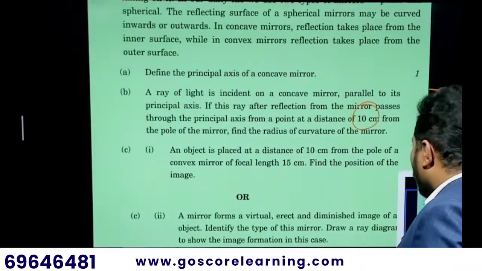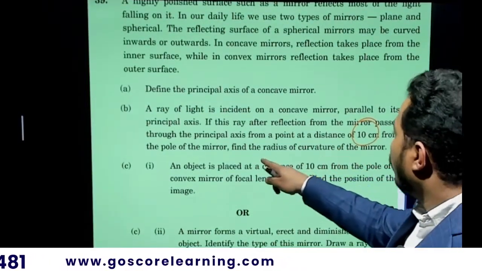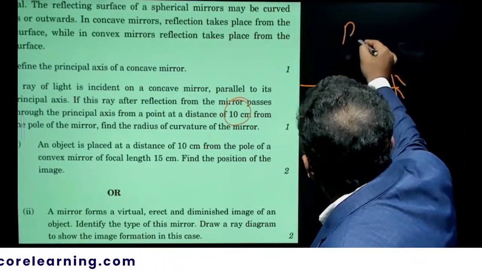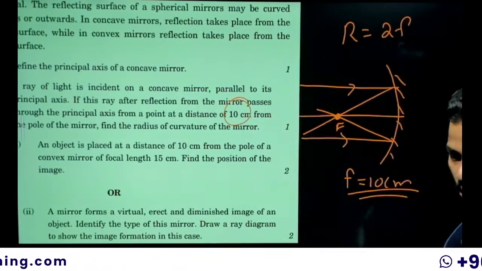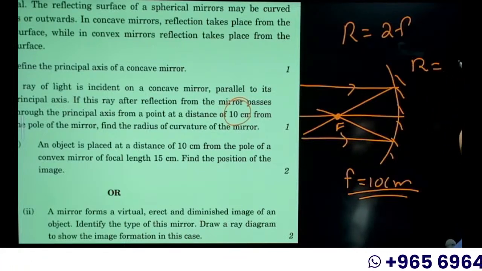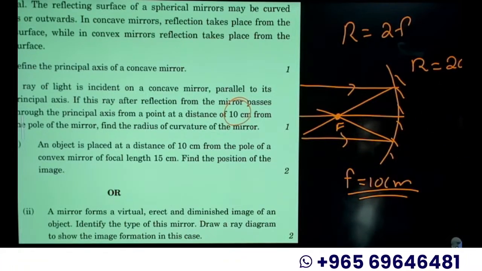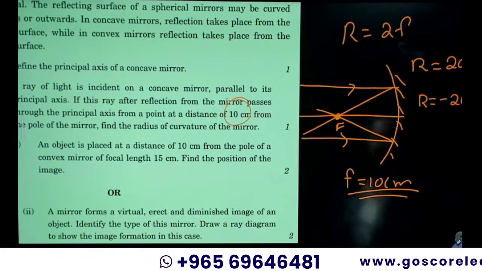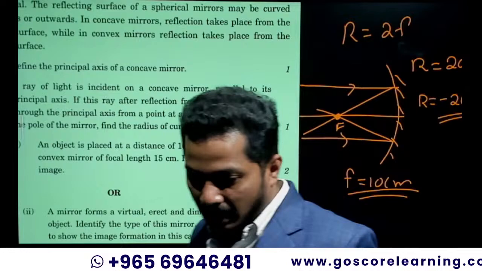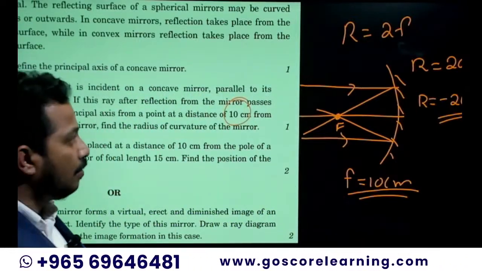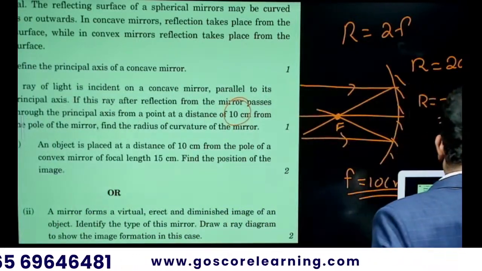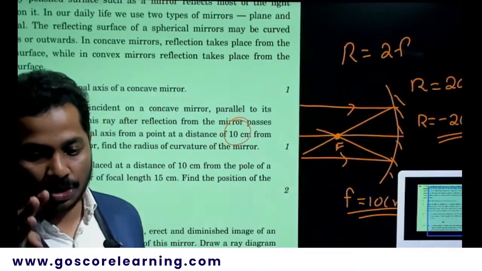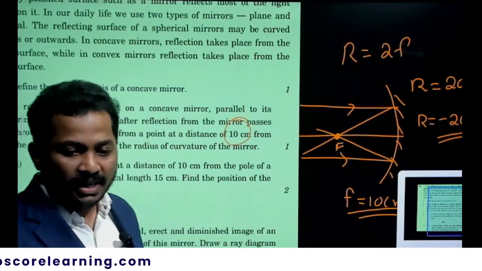Now what is asked in the question? Find the radius of curvature. What is the relation between radius of curvature and focal length? You know that R is equal to 2F. So radius of curvature is 2 into 10, which is 20 centimeter. As it is a concave mirror, the radius of curvature is negative, so it is negative 20 centimeter. It seems like a very lengthy question, but the answer is negative 20 centimeter. That's it. Find it easy.